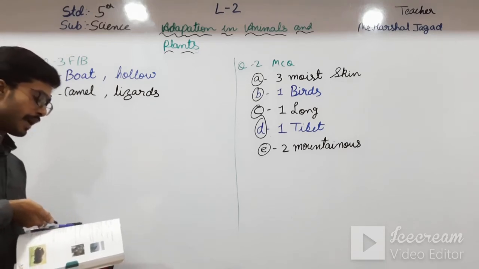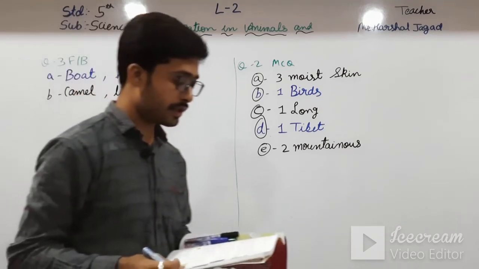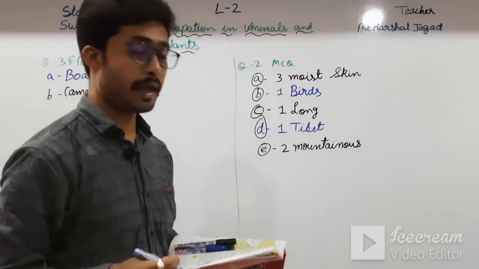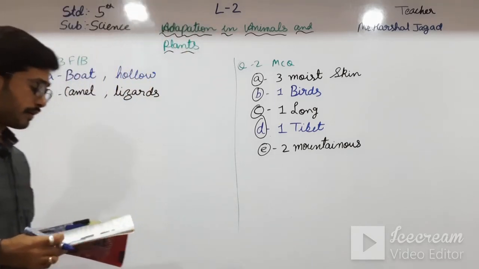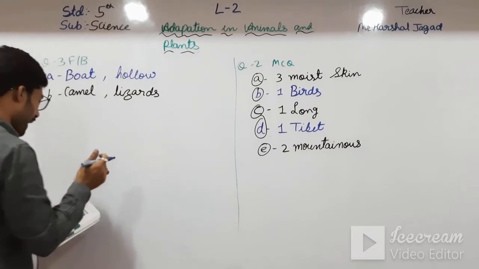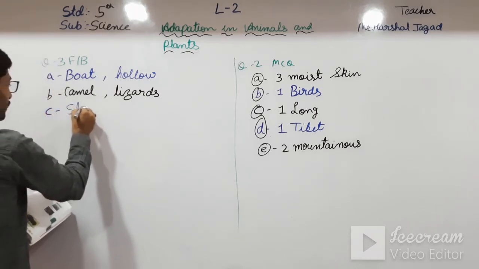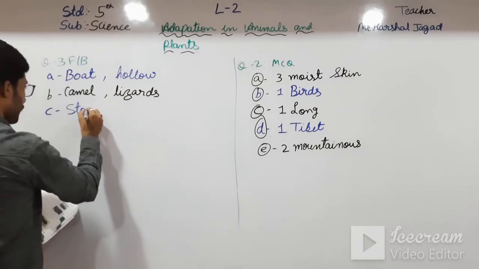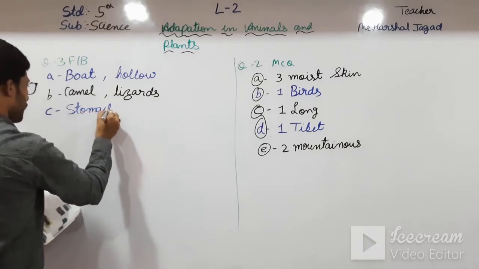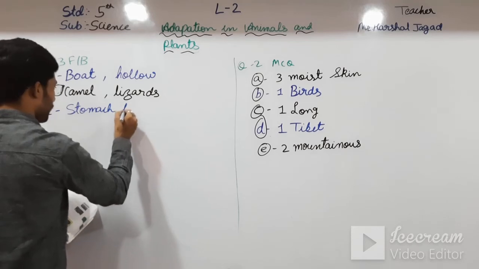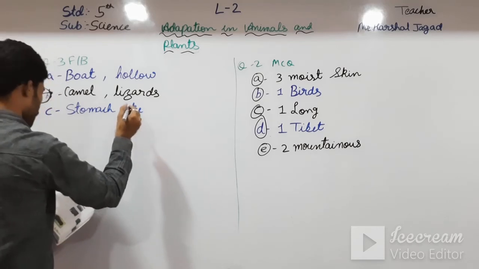See here, camels have a special dash in which they can store up to 70 liters of water. Stomach like pouches. In C comes stomach like pouches.